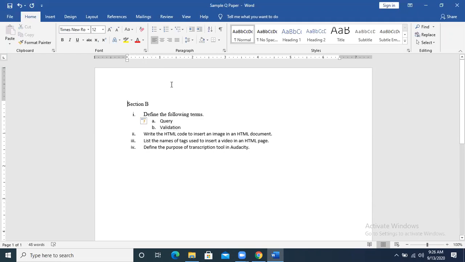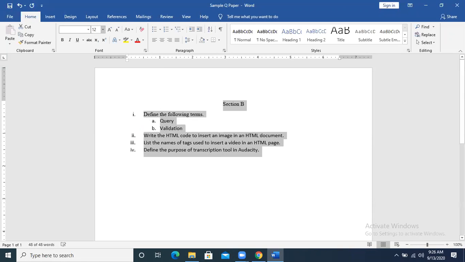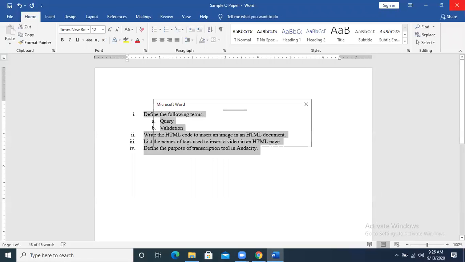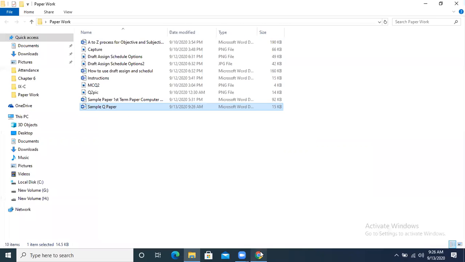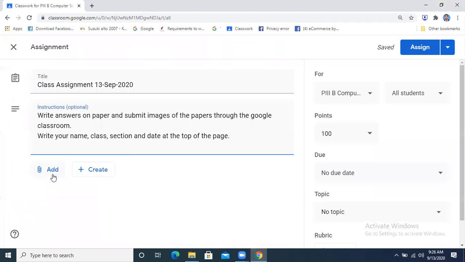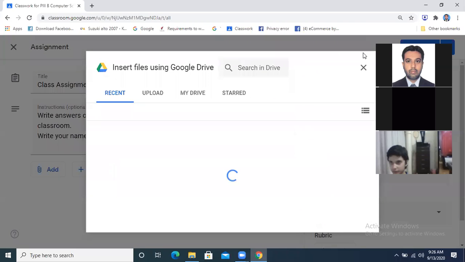Okay, this is the paper. It is just a sample of how the paper is going to appear. This is a sample paper that I am going to upload in your Google Classroom. You will see this in your Google Classroom right now. When I upload it, all these students will keep their cameras closed.